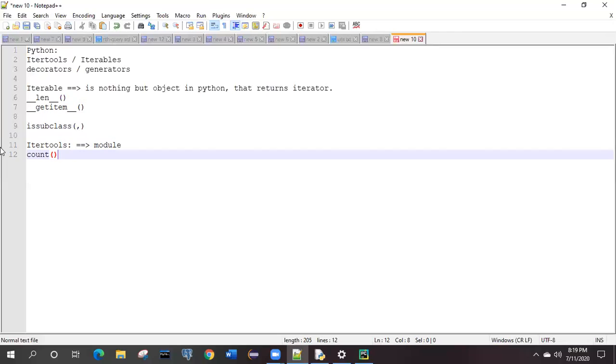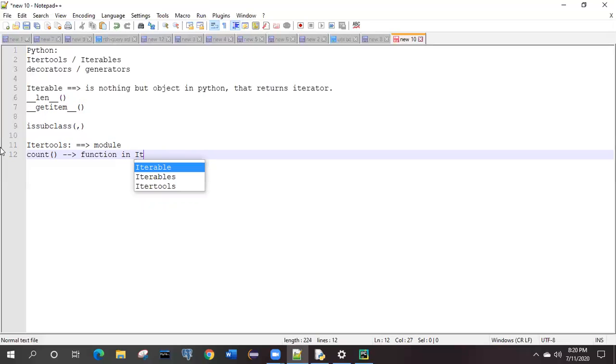Count number. Address. It is not the normal count. Okay, what it will do and how it is going to work? So this count is, let me type it also. It is a function, okay, and where is it present? Function inside the itertools, right?